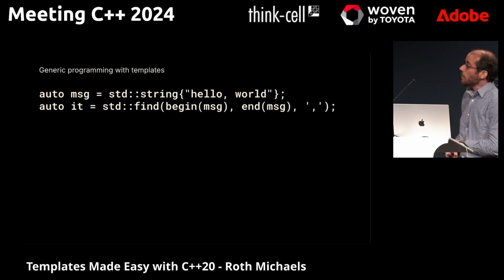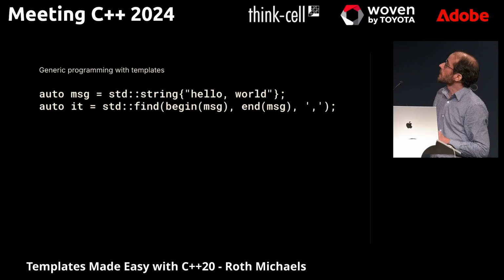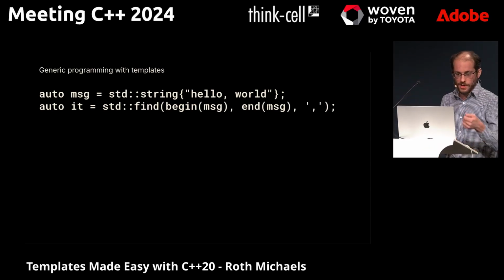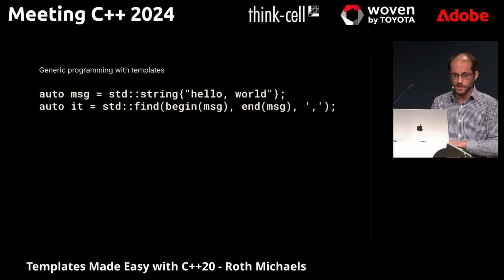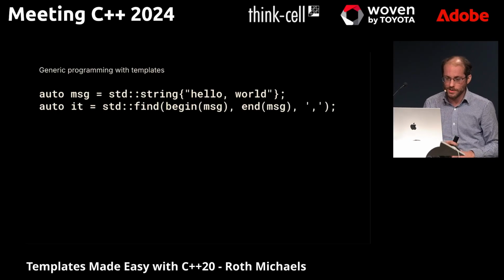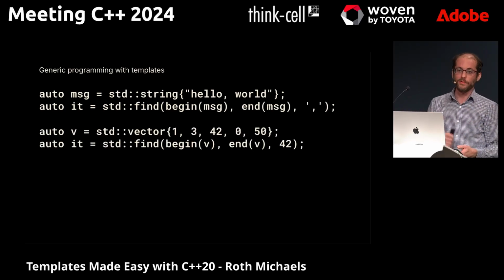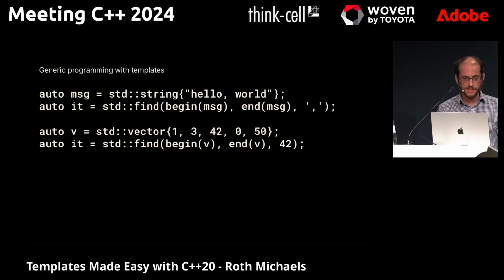Very basically, templates allow us to write generic functions like std::find. In this example, we have a string, hello world, our classic string in a message, and we want to find the location of the comma in this string, because I'm one of those who like the original K&R C book that puts the comma there and no exclamation point. We can do this with characters in a string, or we can take a vector with numbers in it and look for 42, and we have our exact same find function, and it's going to work in both cases.